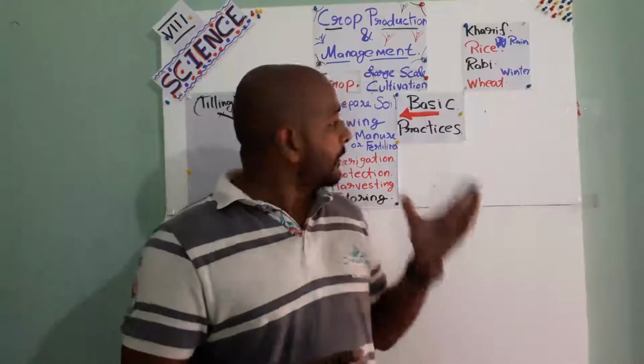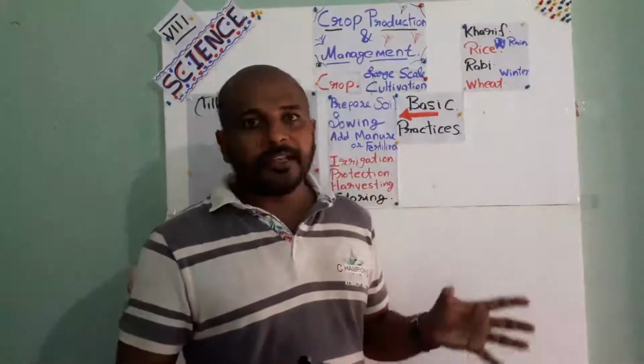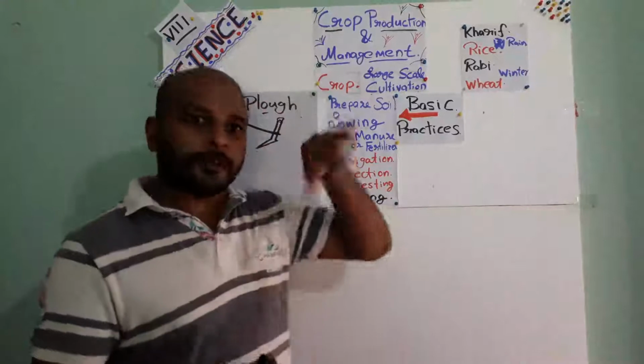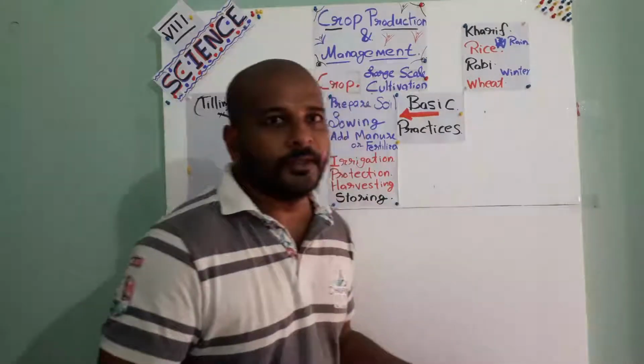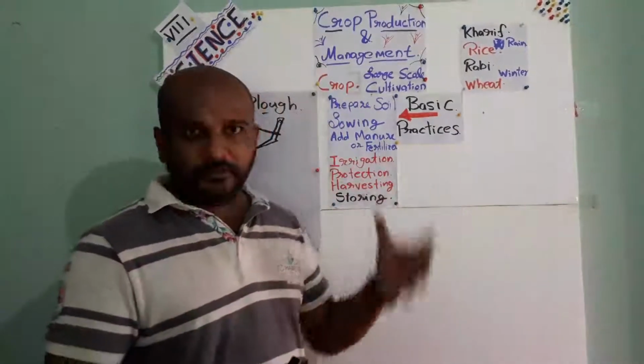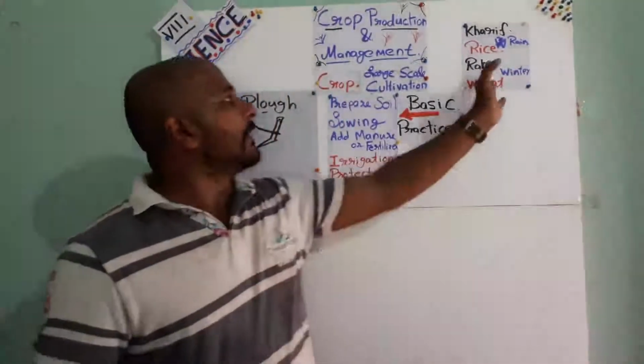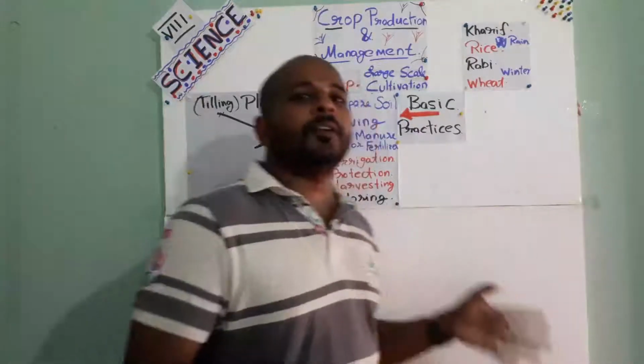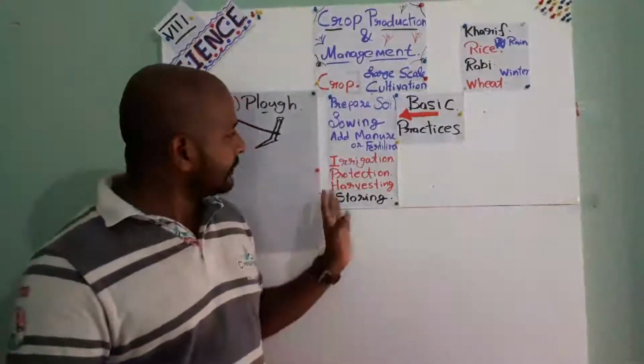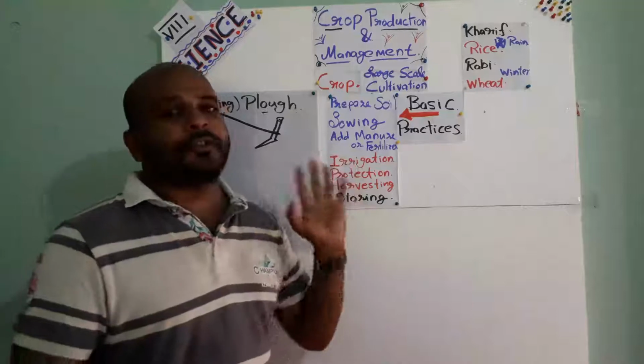They were waiting for this harvesting season so that they can store the food for the next 6 months. Understood? So harvesting is one of the happiest moments in a farmer's life. Mostly it comes in September and October, but in the case of rabi crops, it comes in April or March. So that is harvesting. The next one is storage.